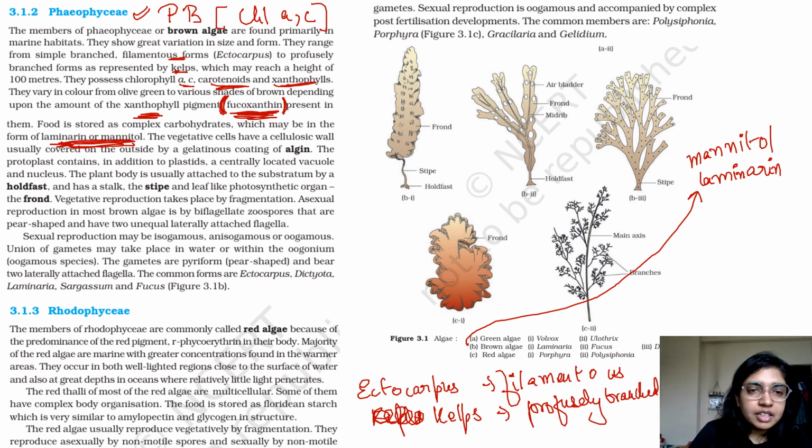All right. The vegetative cells have a cellulosic wall, usually covered on the outside by a gelatinous coating of algin. The protoplast contains, in addition to plastids, a centrally located vacuolar nucleus. The plant body is usually attached to the substratum by a holdfast. So questions have come from this part, like which type of algae has a holdfast, stalk, stipe, etc., and the frond. So this is the structure of your Phaeophyceae. Over here you can see there's a holdfast, right? Holdfast, then stipe is present.